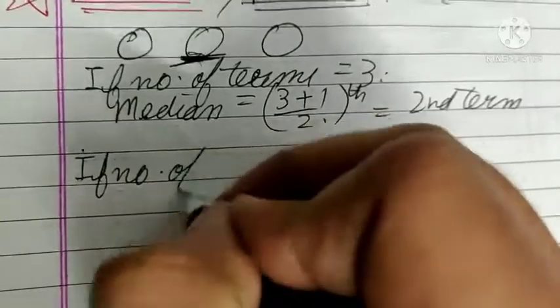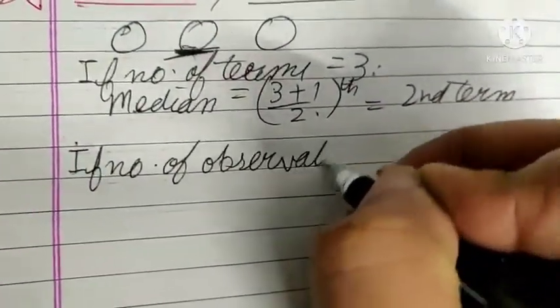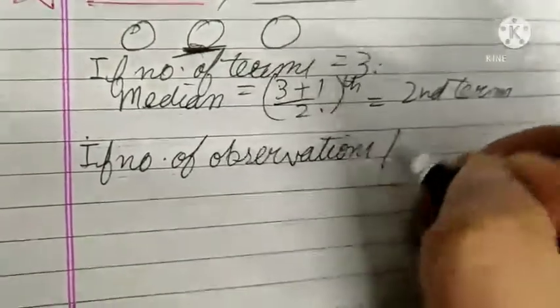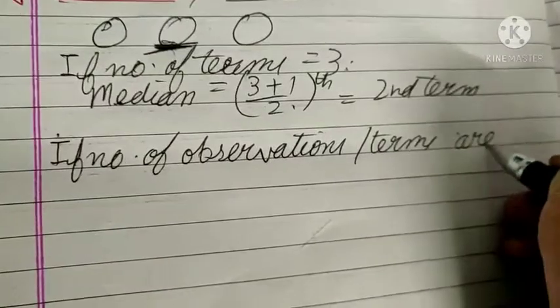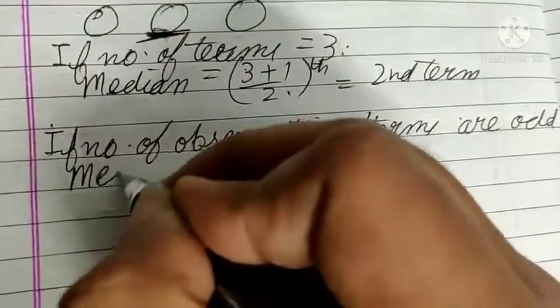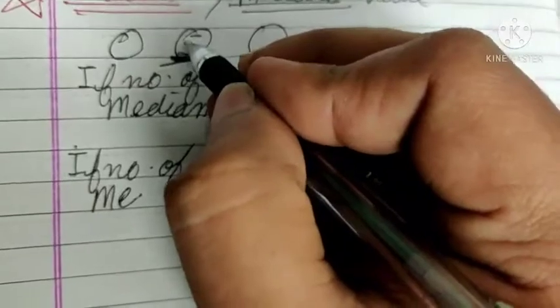Okay, it tells that if the number of observations or terms are odd, then our median will be the second term. What will be the second term? Suppose it is 19, so 19 will be the second term.